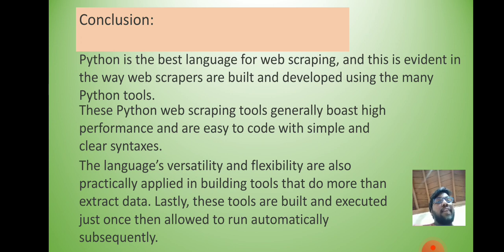Next, the language's versatility, flexibility, reusability, etc. are also practically applied in building tools that do more than extract data. Lastly, these tools are built and executed just once, then allowed to run automatically afterward. The topic is why Python is best for web scraping.